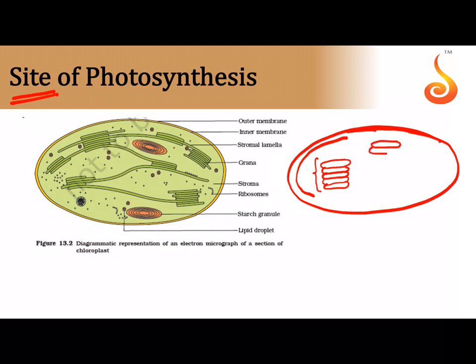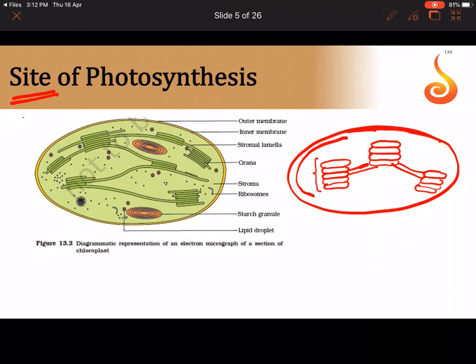You have more than one granum, and therefore we say granas, plural, which are connected by membranes referred to as the stromal lamellae or the frets. So the basic organization of the chloroplast is that it has stacks of membranous disc-like structures, which are referred to as the granum, and more than one granum are joined together by membranes referred to as the frets or the stromal lamellae.